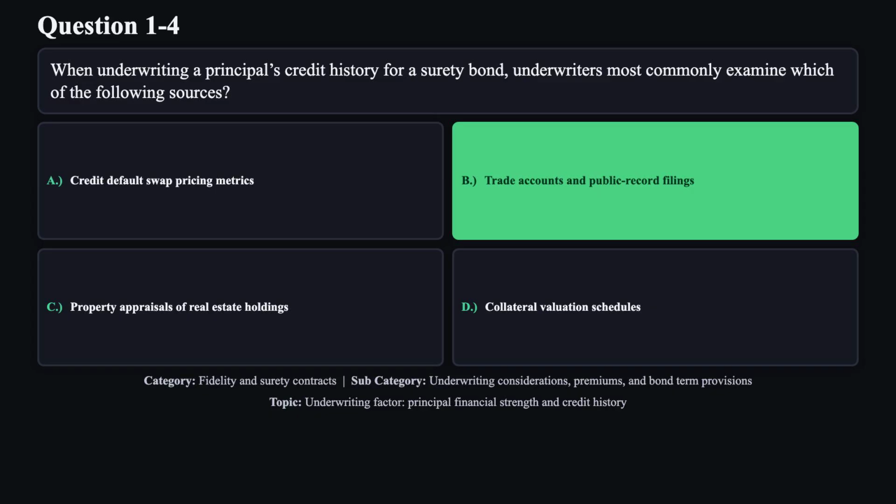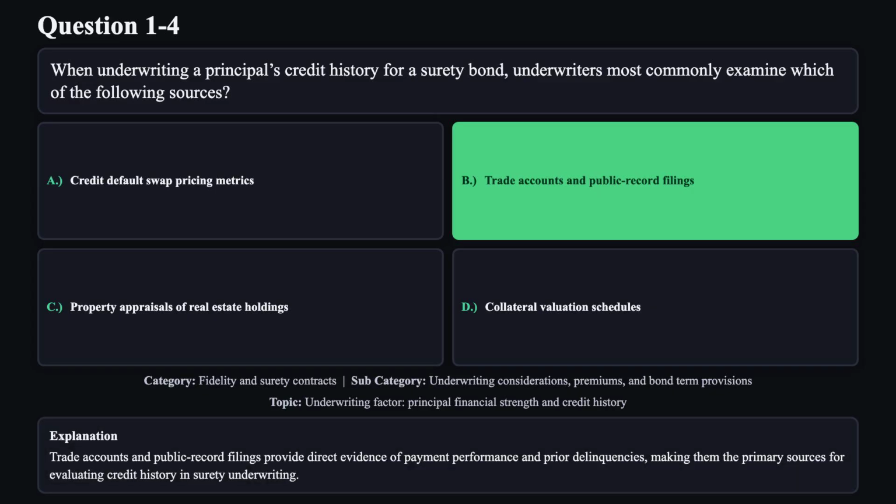The correct answer is B. Trade accounts and public record filings provide direct evidence of payment performance and prior delinquencies, making them the primary sources for evaluating credit history and surety underwriting.